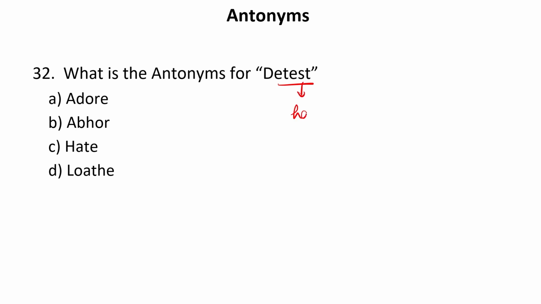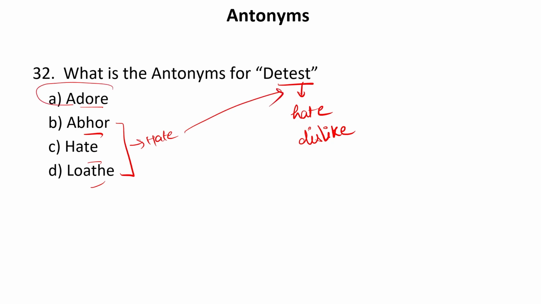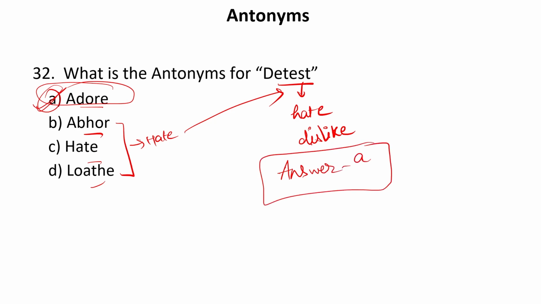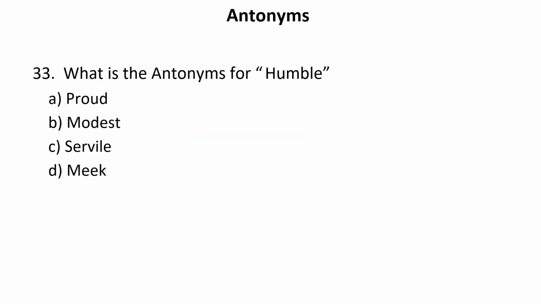Detest means hate or dislike. So let us see the options. We have to tell the opposite of this particular word, that should be love. Now let us see the options: adore, abhor, hate, loathe. All these mean the same, hate, that is detest. So the antonym of this particular word is A, that is adore. So our answer is A, that is adore. Adore is the antonym or the opposite of the word detest. Now let us move to the next one.